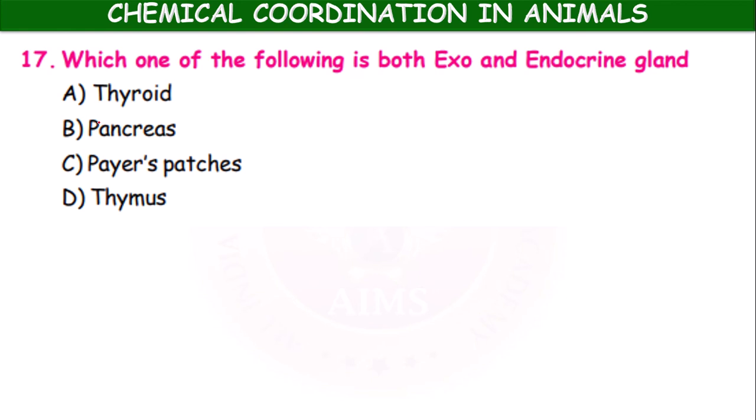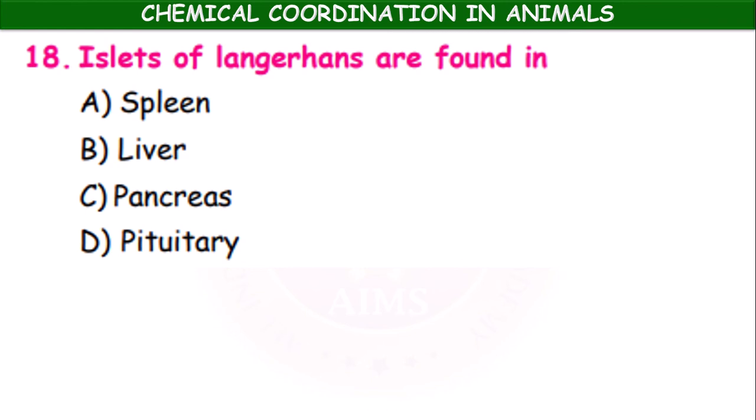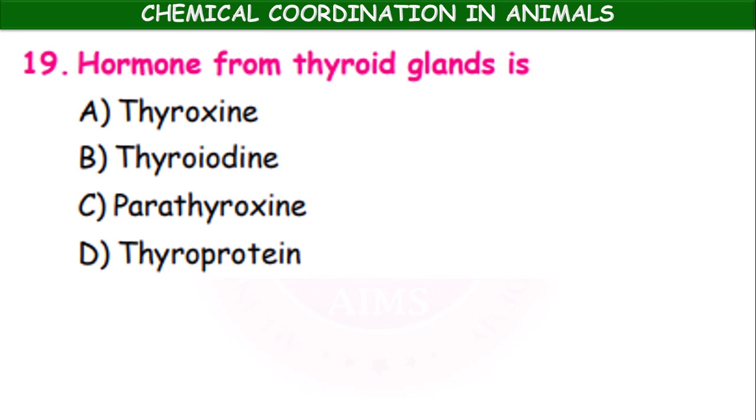Which one of the following is both exo and endocrine gland? Thyroid, pancreas, pairs, patches, thymus. The pancreas is the mixed gland, both exocrine and endocrine in function. Islets of Langerhans are found in spleen, liver, pancreas, pituitary. Islets of Langerhans are the endocrine part of pancreas. Hormone from thyroid glands is thyroxine, thyroiodine, parathyroxine, thyroprotein. It is the thyroxine.